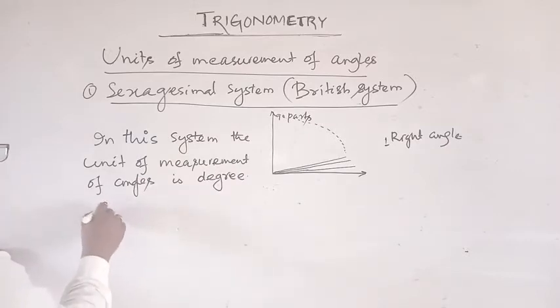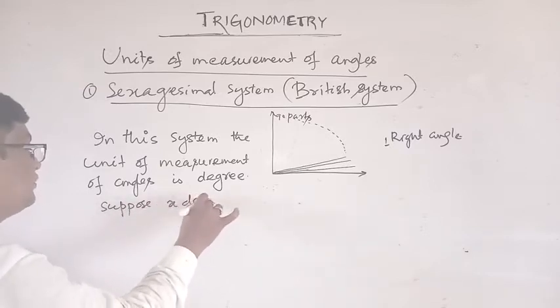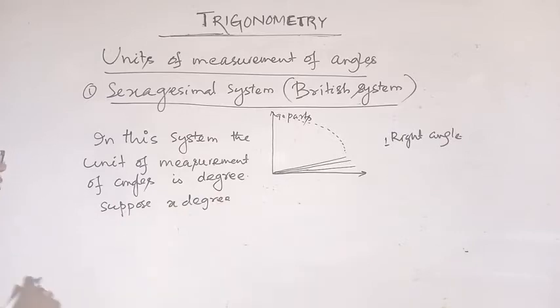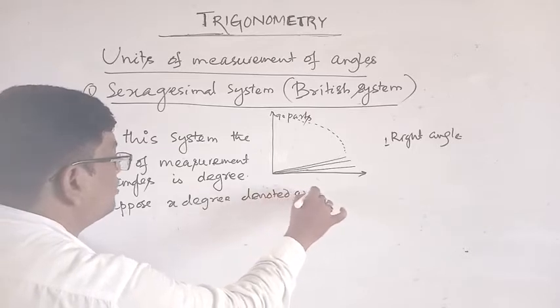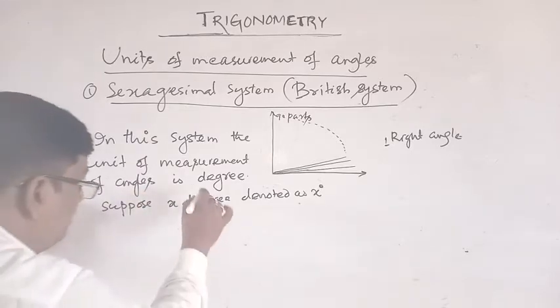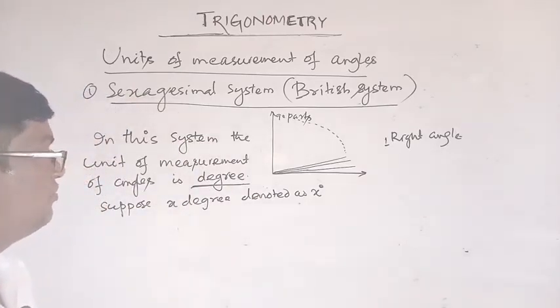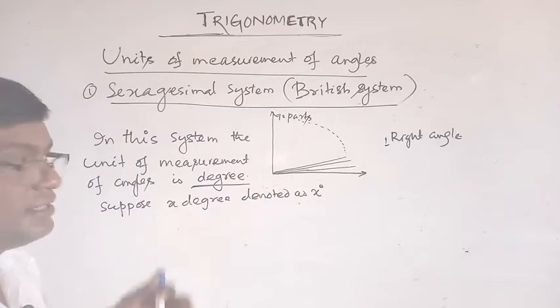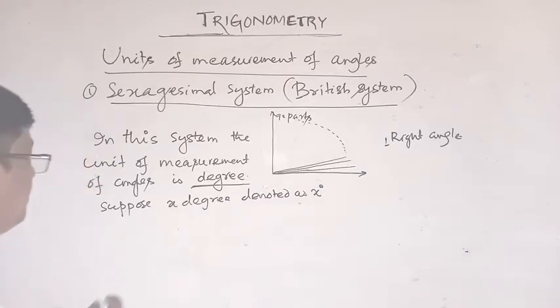That is, suppose x degree. This is denoted as x degree. Okay, so in this system, degree is the unit of measurement. In the sexagesimal system, what is the unit of measurement of angles? This is degree, 30 degree, 60 degree, like this. The symbol is like this.